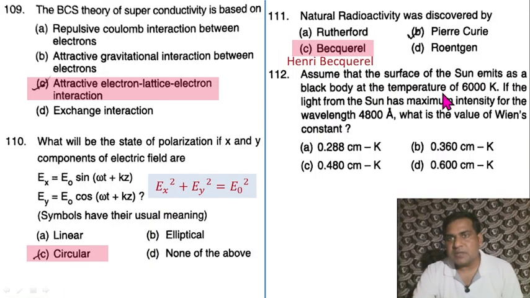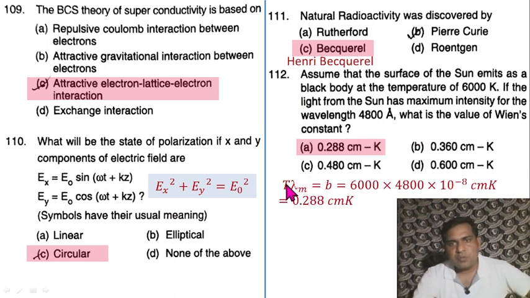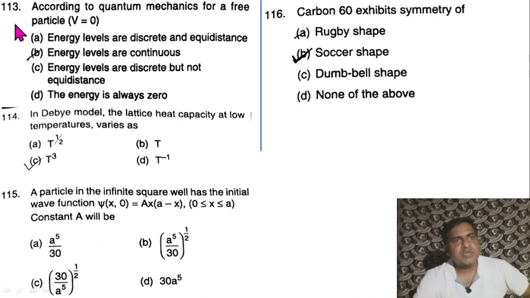Assume that the surface of the sun emits as a black body at the temperature of 6000 Kelvin. If the light from the sun has maximum intensity at the wavelength 4800 angstrom, what is the value of Wien's constant? Use the formula T times lambda maximum equal to Wien's constant. Calculate. So it is 0.288 centimeter Kelvin. Option A is correct. Question 113.